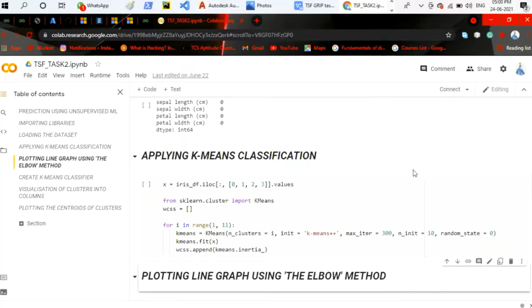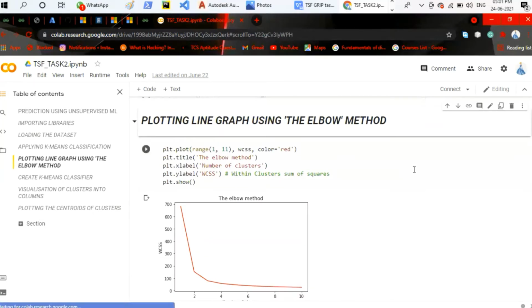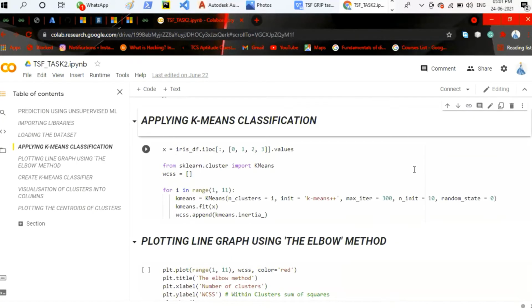After loading and describing the data, I have applied K-means classification. K-means clustering is an algorithm used in unsupervised learning, which converts the non-labeled data into labeled data and specifies it into various values. So this is the coding. This is the structure of K-means classification.